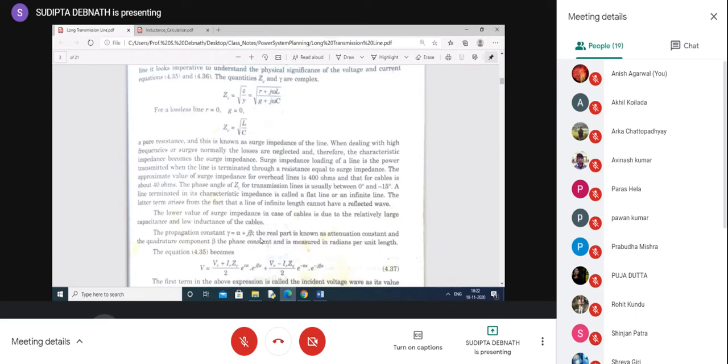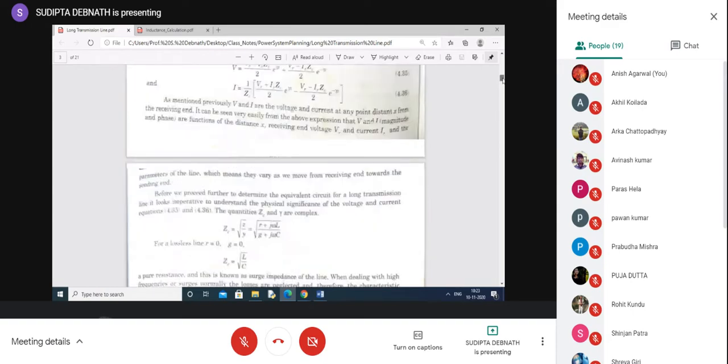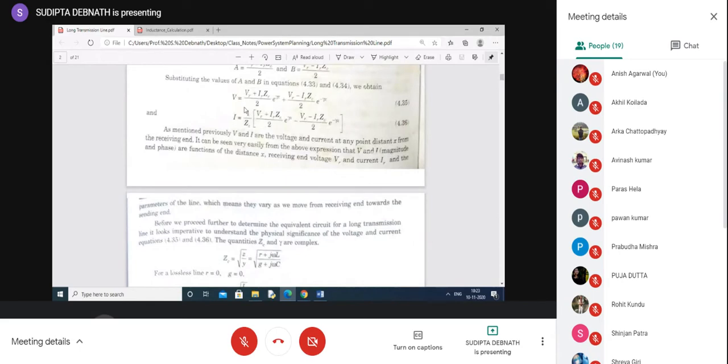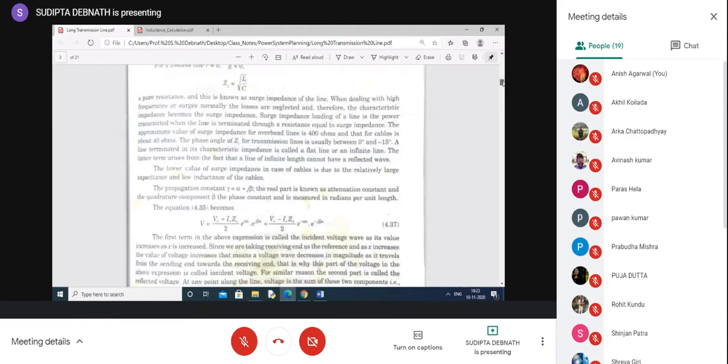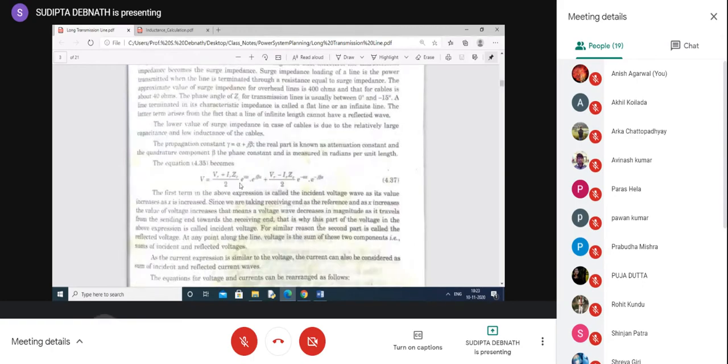You will get a clearer idea on this one. Now, from equation 4.35, where we have derived the expression for V, V can be written in terms of VR and IR. If we take the coefficients of VR together, they have divided it into two parts.